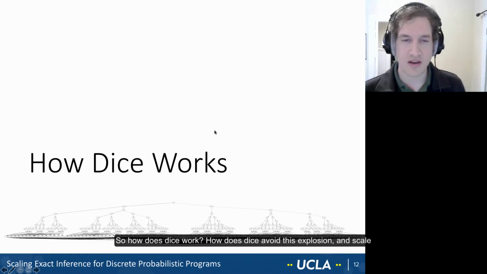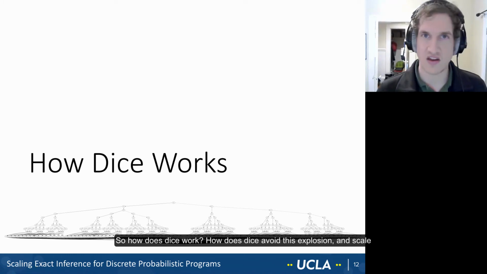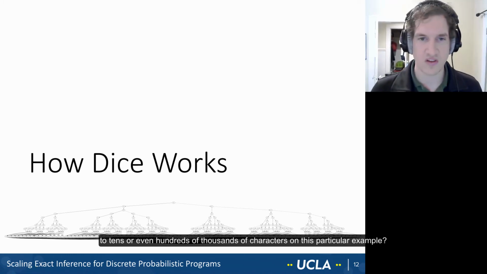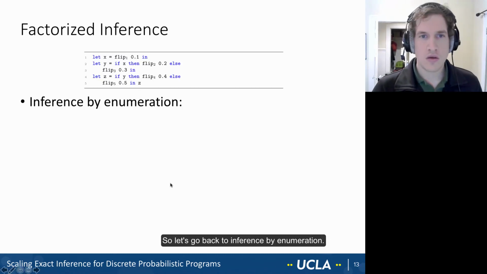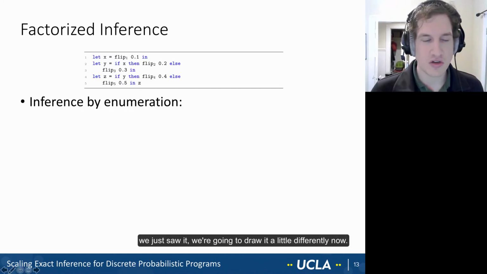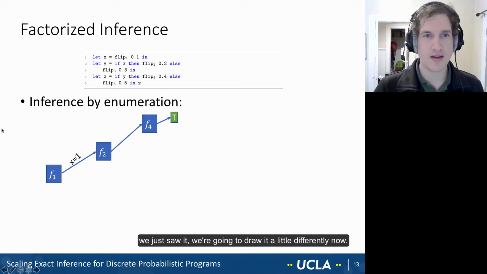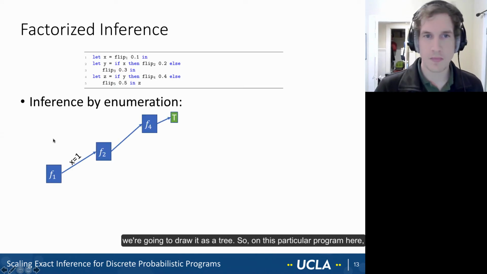So how does dice work? How does dice avoid this explosion and scale to tens or even hundreds of thousands of characters on this particular example? So let's go back to inference by enumeration. We just saw it. We're going to draw it a little bit differently now. We're going to draw it as a tree.